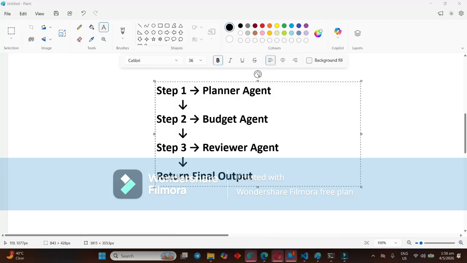Actually, agentic AI is not just giving the output that quickly. It is reviewing it. It tries to give an optimized solution, and it checks whether the output is optimized for the user requirement or not. So the AI agent can think and give the output to the user. Agentic AI is not giving just outputs; it is thinking and takes time to review it and then give the outputs.